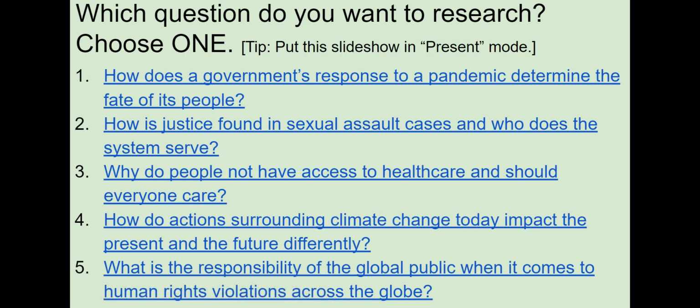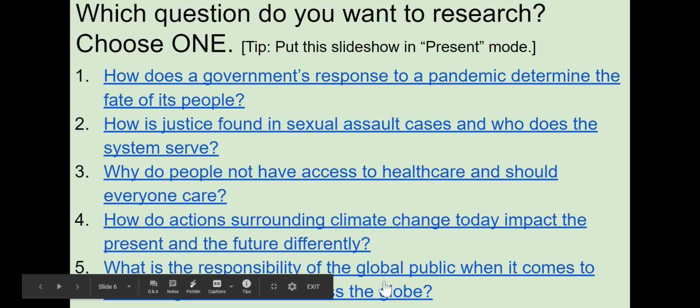Alrighty, so let's take a look at the research questions that we've shown you a few times already. I'm going to go through and read them. Question number 1, how does the government's response to a pandemic determine the fate of its people? Number 2, how is justice found in sexual assault cases and who does the system serve? Number 3, why do people not have access to healthcare and should everyone care? Number 4, how do actions surrounding climate change today impact the present and future differently? And number 5, what is the responsibility of the global public when it comes to human rights violations across the globe?